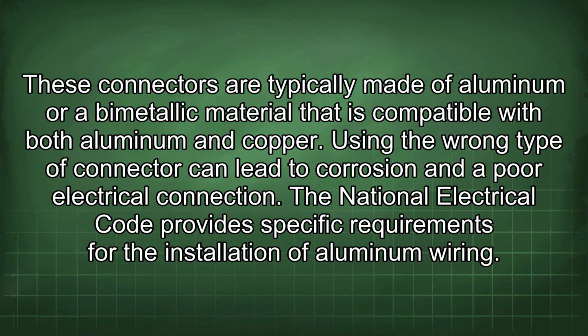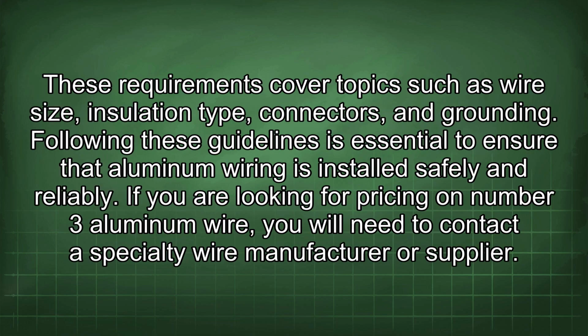The National Electrical Code provides specific requirements for the installation of aluminum wiring. These requirements cover topics such as wire size, insulation type, connectors, and grounding. Following these guidelines is essential to ensure that aluminum wiring is installed safely and reliably.